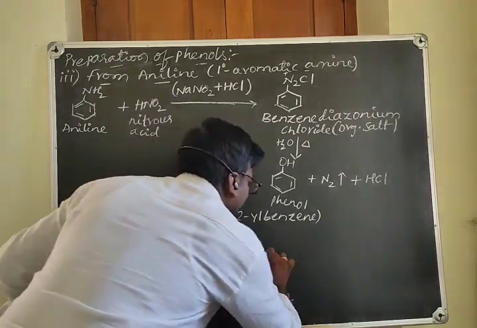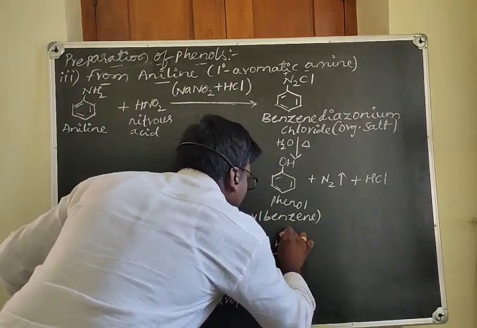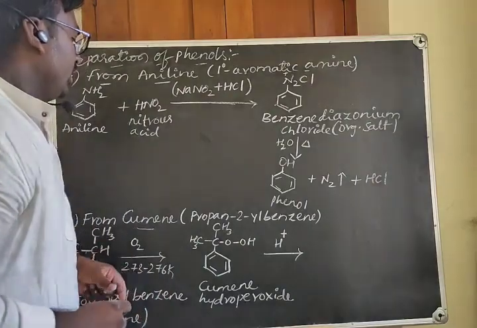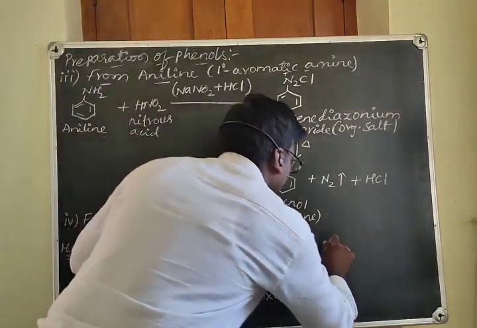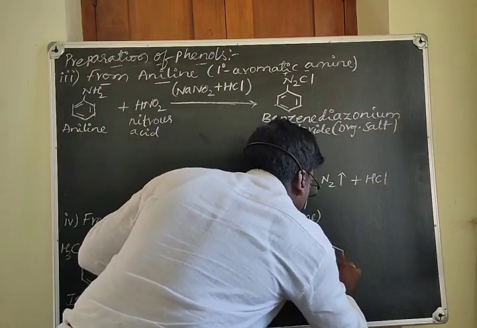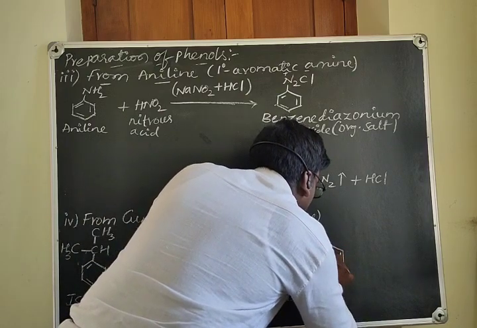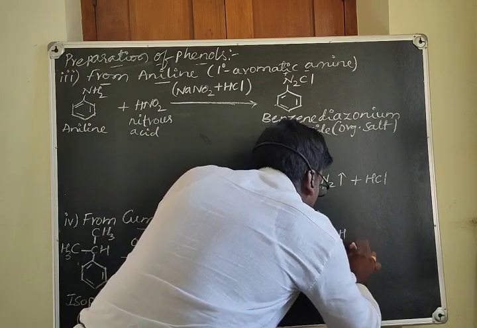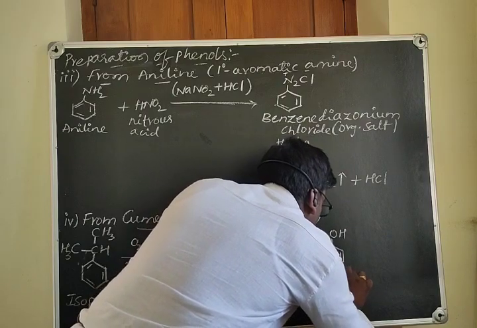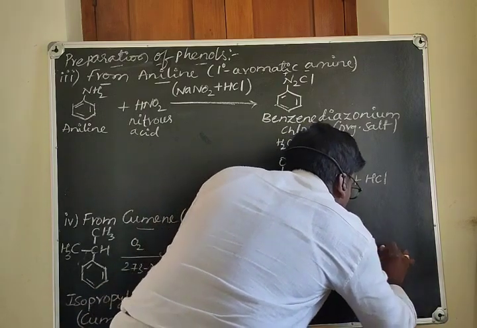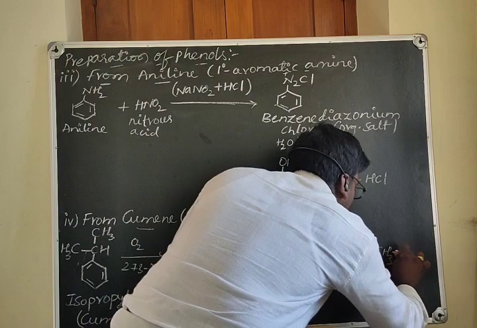When this is acidified, you get phenol and acetone as the byproduct.